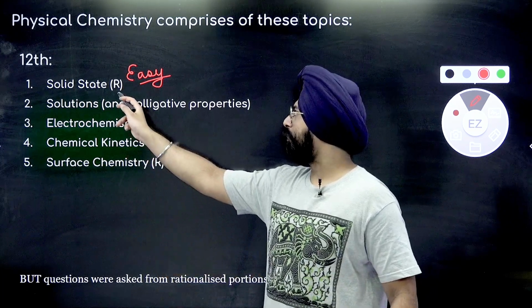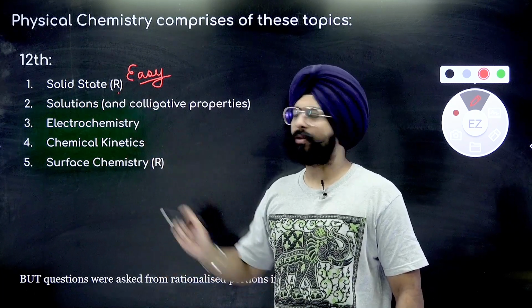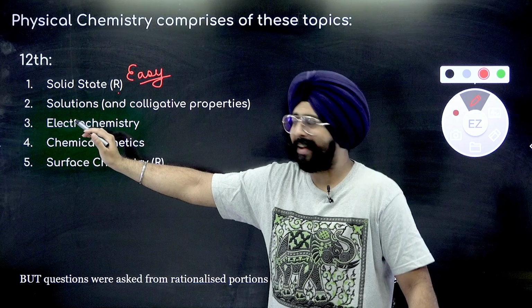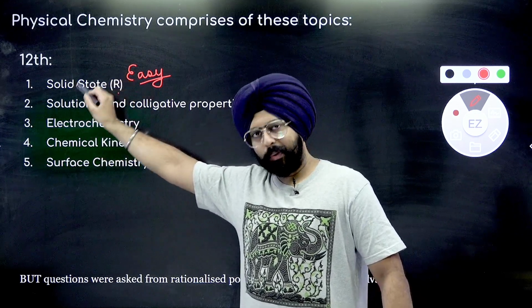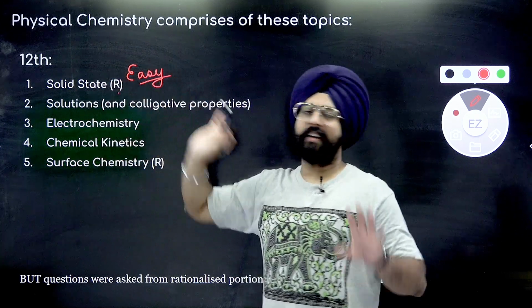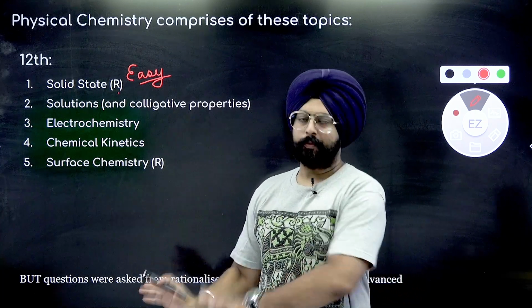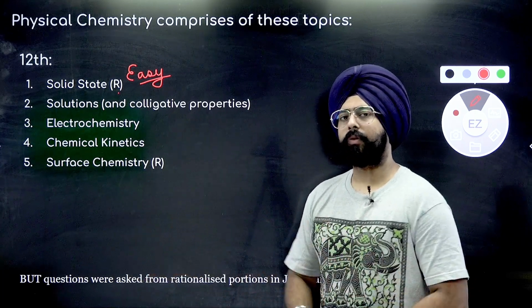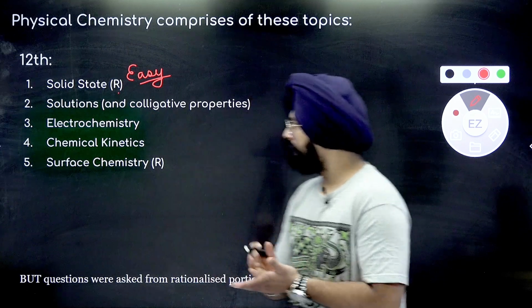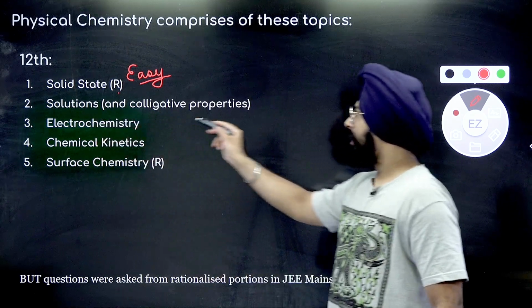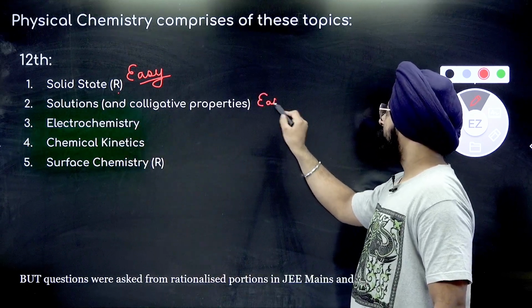Again, it is a part of the rationalized syllabus of NCERT, so it's not in NCERT anymore. But in JEE 2023 also, direct questions have been asked from the solid state chapter. So it is important from the perspective of your competitive examinations, right? Then solutions and colligative properties, again, very easy chapter.